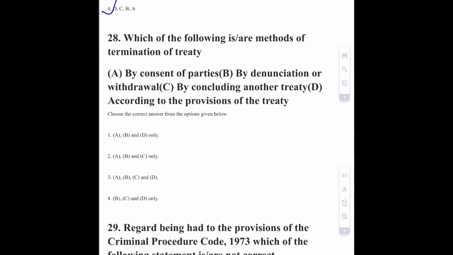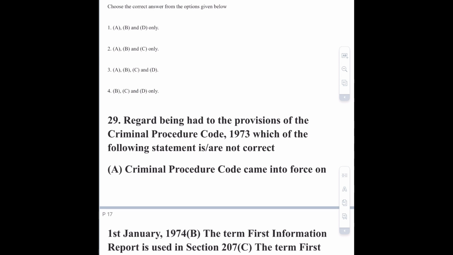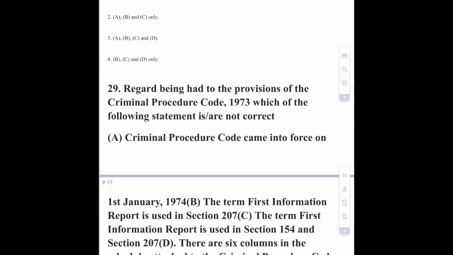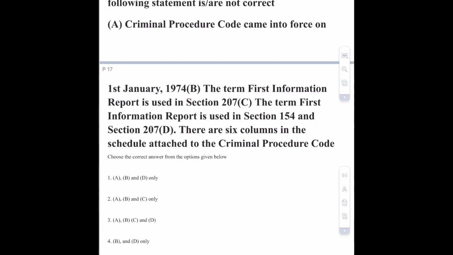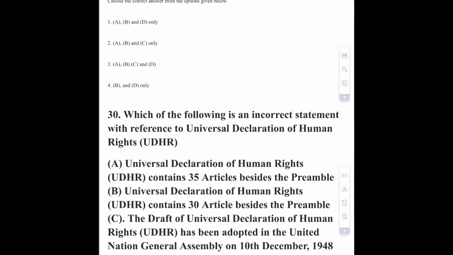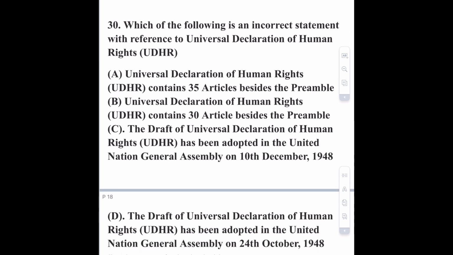Actually, I guess this question was also a drop question, so again we don't need to discuss this. Moving towards question number 20, this is also a drop question, we don't need to discuss. 30 is also a drop question, we don't need to discuss.